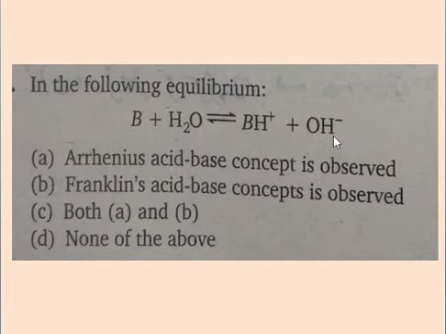Note the point. In the Arrhenius acid-base theory, there is generation of H plus or OH minus ions, and in Franklin's acid-base theory, protons can be donated. There is no generation of H plus or OH minus ions. There is a formation of different compounds. The Lowry-Bronsted acid-base theory is the same as the Franklin's acid-base concept. Therefore, for this question, the answer is A.